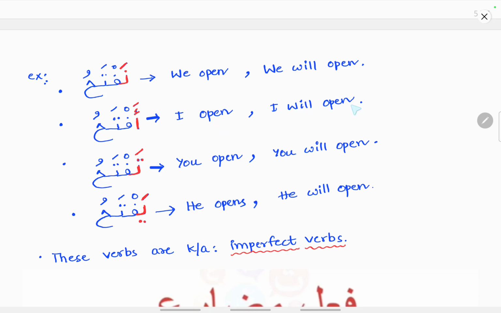Aftahu means I open, I will open. Taftahu means you open or you will open. Yaftahu means he opens or he will open. These verbs are also known as imperfect verbs. Fe'lul mudari is also known as imperfect verbs.